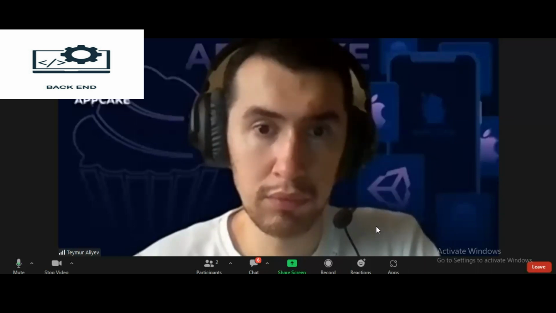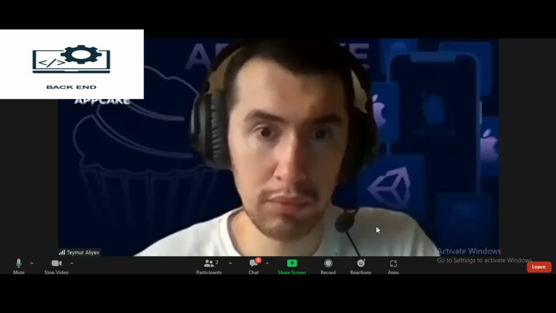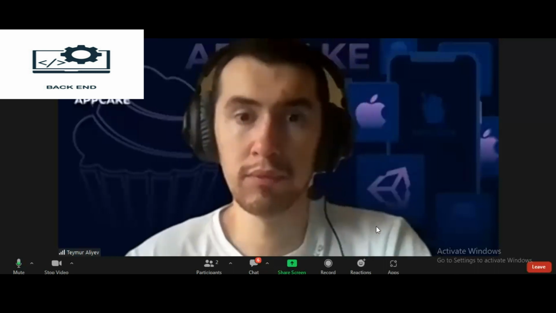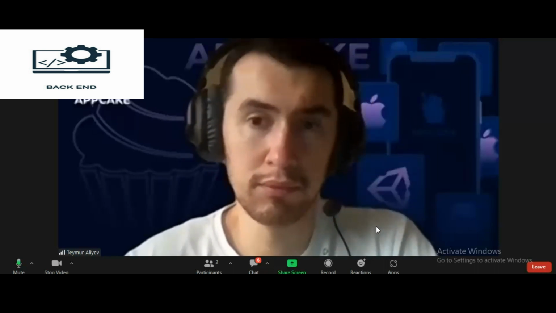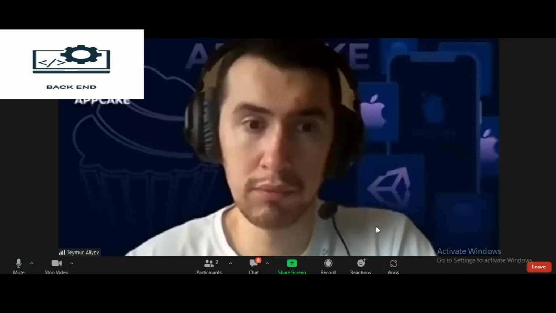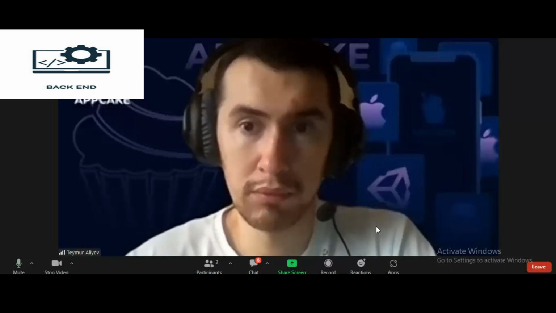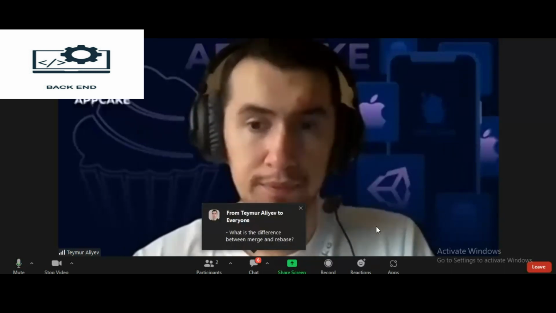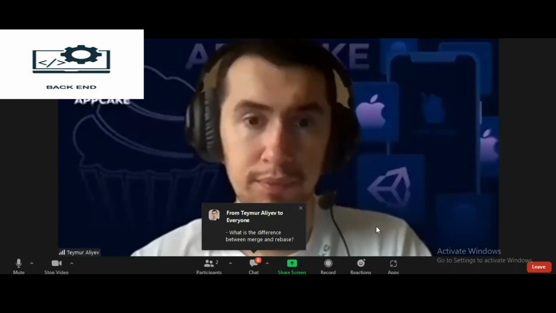Overall, the main difference between merge and rebase is the way they combine the changes from multiple branches. Merge creates a new commit that represents the combined changes, while rebase reapplies the commits from the source branch on top of the destination branch.